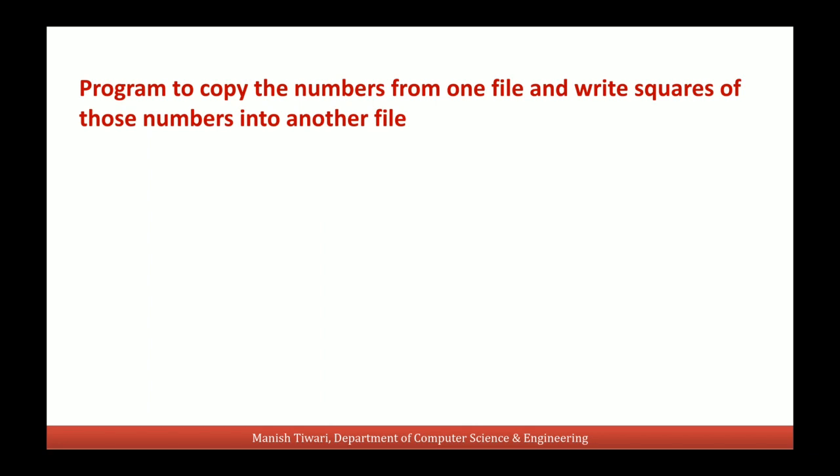So this program is to copy the numbers from one file and write the squares of those numbers into another file.